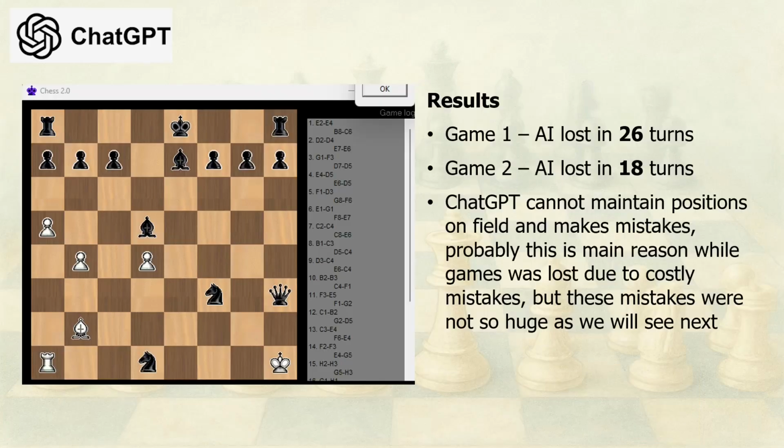In Game 1, it lost in 26 moves. In Game 2, it also lost, but this time in just 18 moves. The main issue seems to be its difficulty tracking piece positions accurately. It can usually follow the game up to 11 to 15 moves, but after that, almost every turn includes either an invalid move or one that gifts valuable pieces to the opponent. Of course, Chess 2.0, being something like a chess master, doesn't hesitate to exploit these mistakes. But let's move on. Other tools will also make even bigger blunders, and those are worth watching.